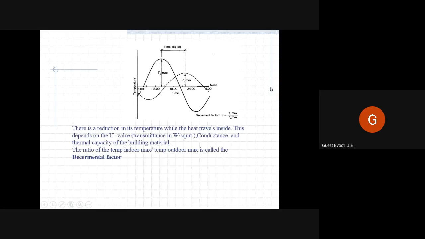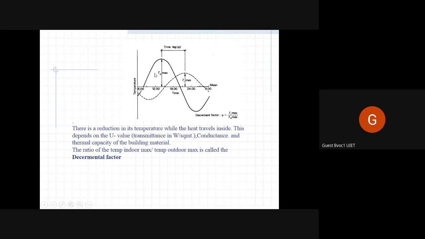This continues every day. It might vary some during different weathers, but this is how it happens. It's a sine wave. And this dashed line shows the interior temperature. If you notice, the peak of this is not as high as the peak of this, because there is some loss and transference and radiation that loses its temperature.